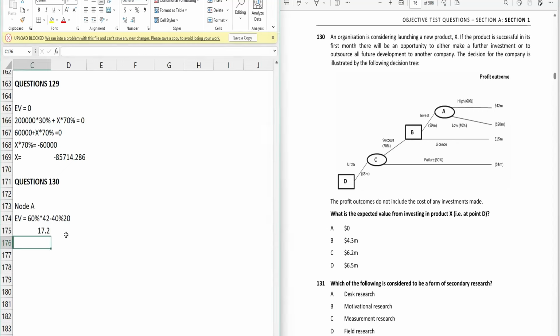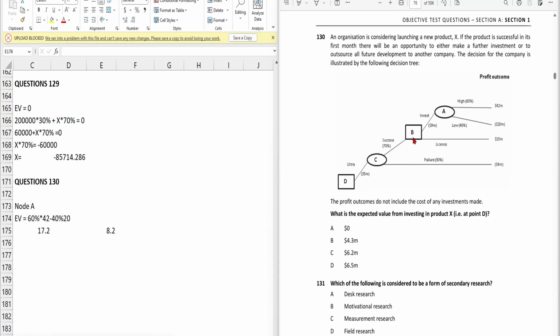So our profit is 17.2 million, and deducting the cost of 9, we will have a profit of 8.2. But if we choose the license, we directly have a profit of 15 million. Which one is higher? The license, right? So we will go with the license. So the value at node B will be 15 million. Why? Because we have taken the higher of these two.